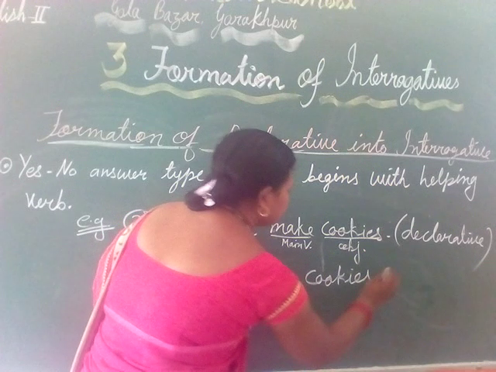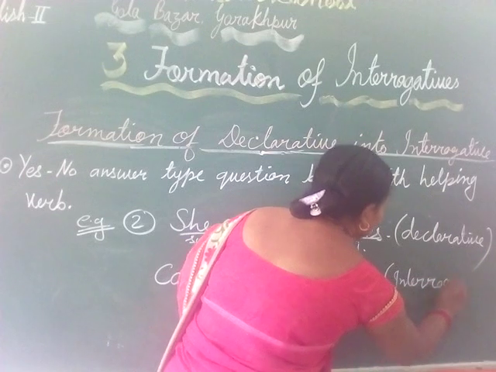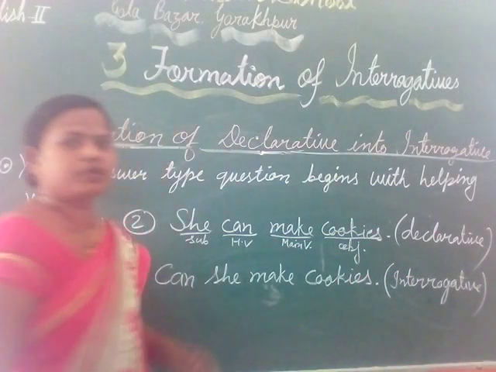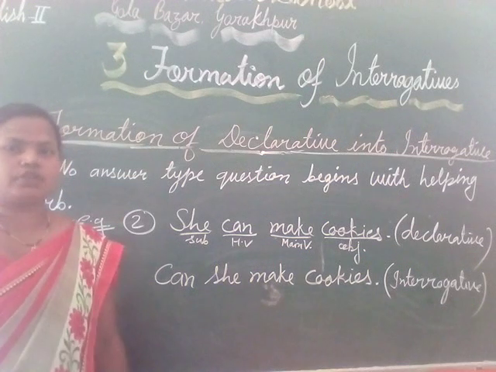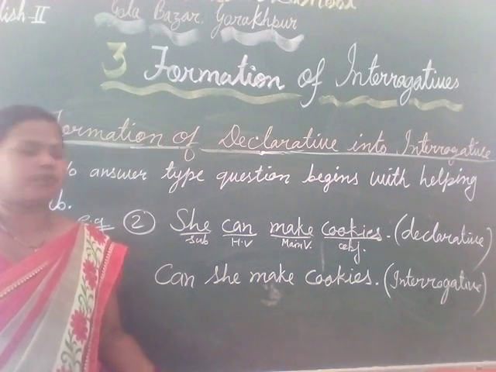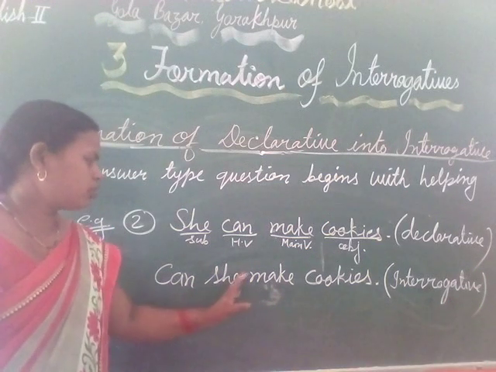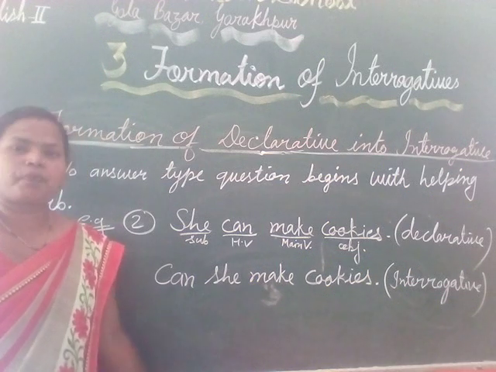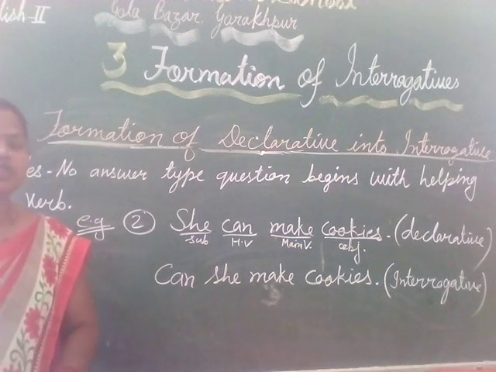And our sentence changes into question form, that is interrogative form. In this way we can change our sentences from declarative to interrogative, or you can say from assertive to interrogative, or statement to interrogative. In the same way, if our sentence is in negative form, we just put the negative word after the subject. So today we have learned about transformation of interrogative.